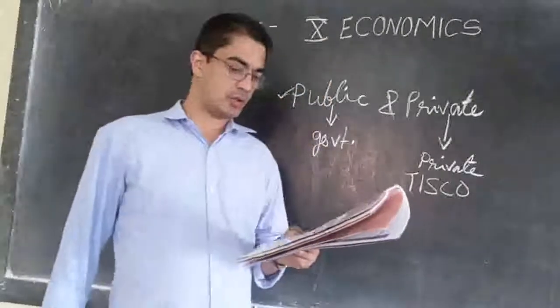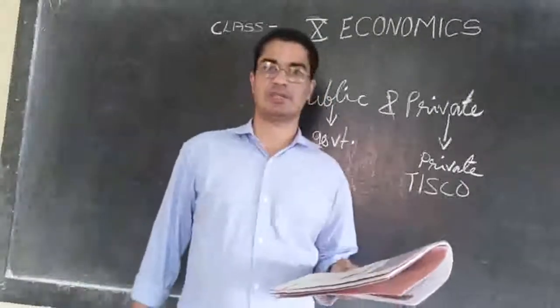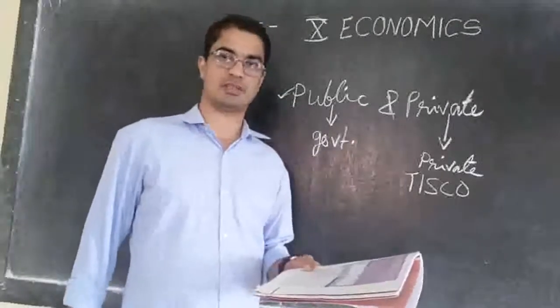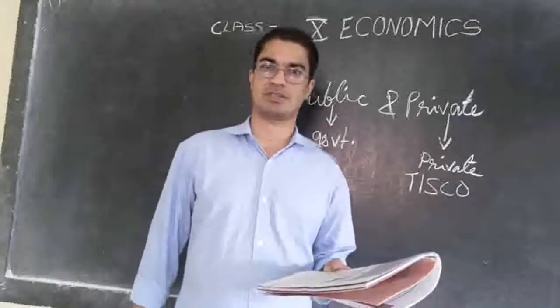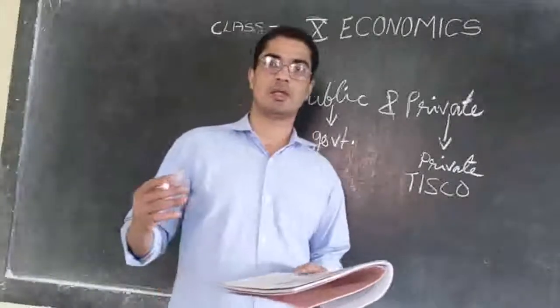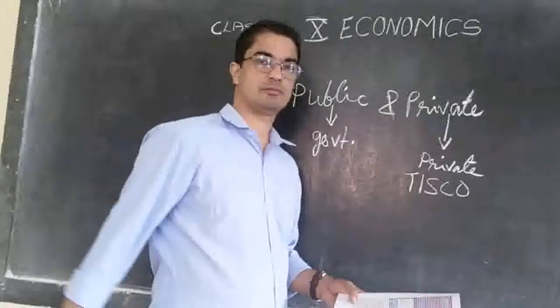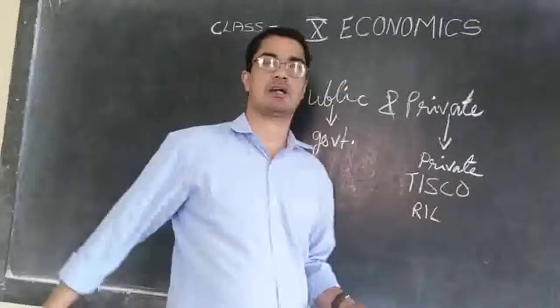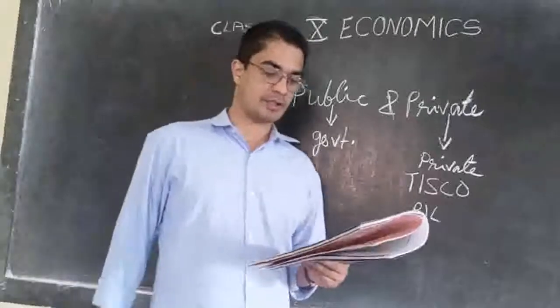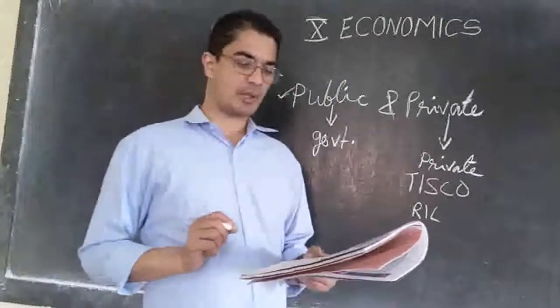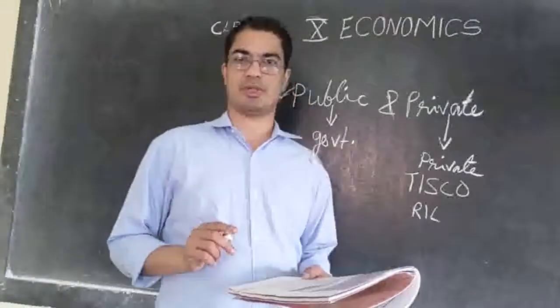Then we know Reliance Industries Limited, and they also have a lot of establishments. They have a lot of mobile services, other services and so on. So all these are done by private people. Reliance Industries Limited, RIL. To get services we have to pay money to these individuals and companies.